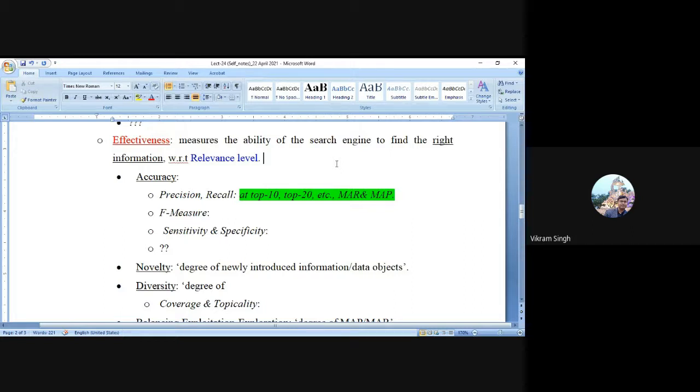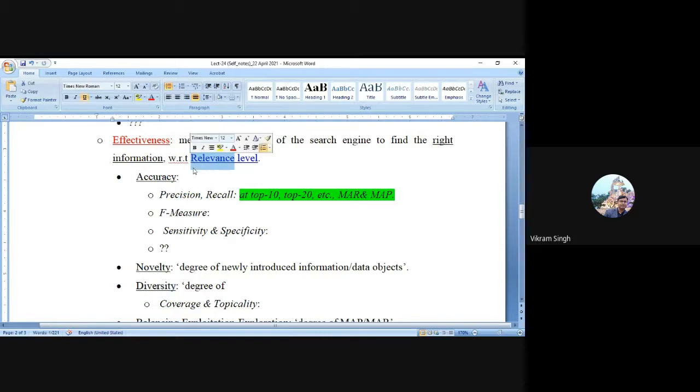When we say right information, approximate information, or partially matching information, it is always with respect to a relevance level, or maybe an expectation. So it is again subjective. Relevance itself is a subjective notion, so it is important to explicitly define the relevance level. Whenever we are evaluating any criteria or metrics in the case of effectiveness, it is very important to define the relevance level.